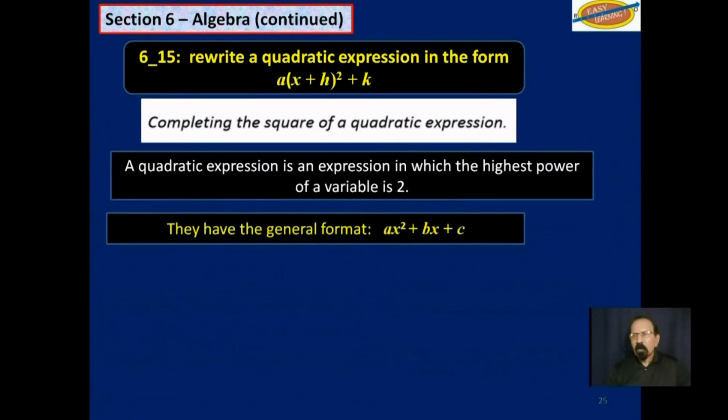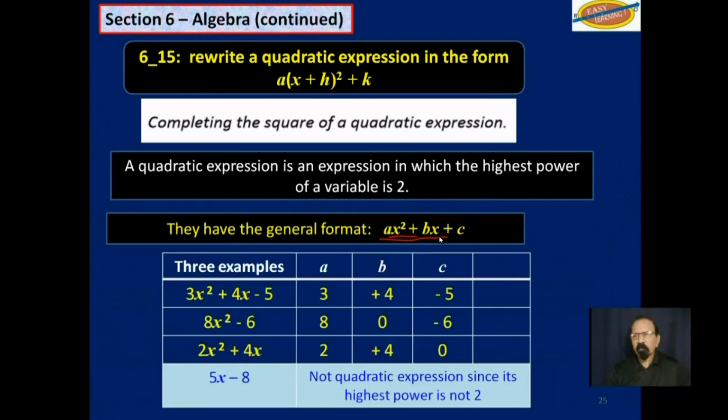And they generally have this format, ax squared plus bx plus c. That's a quadratic expression. Now, if you look down here, you will notice that this one here has a square, it has an a, a b, it also has a c, but c is not necessary and b is not necessary.